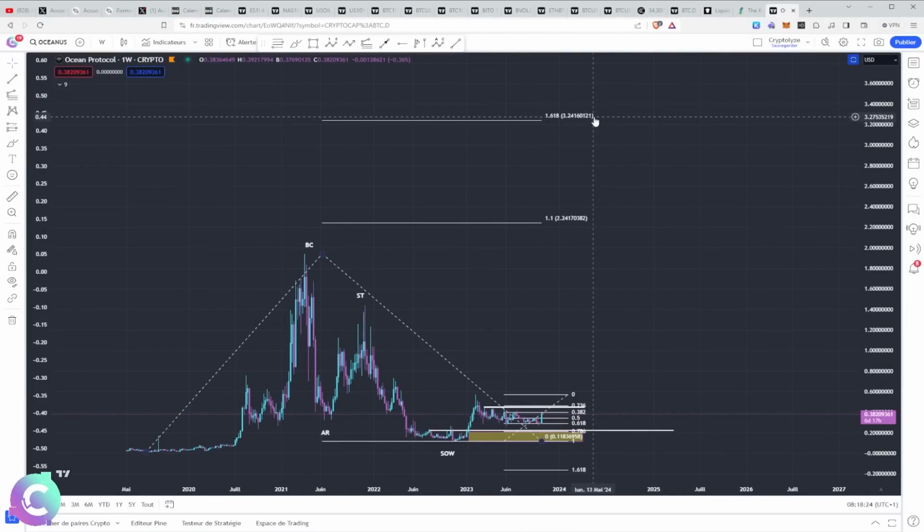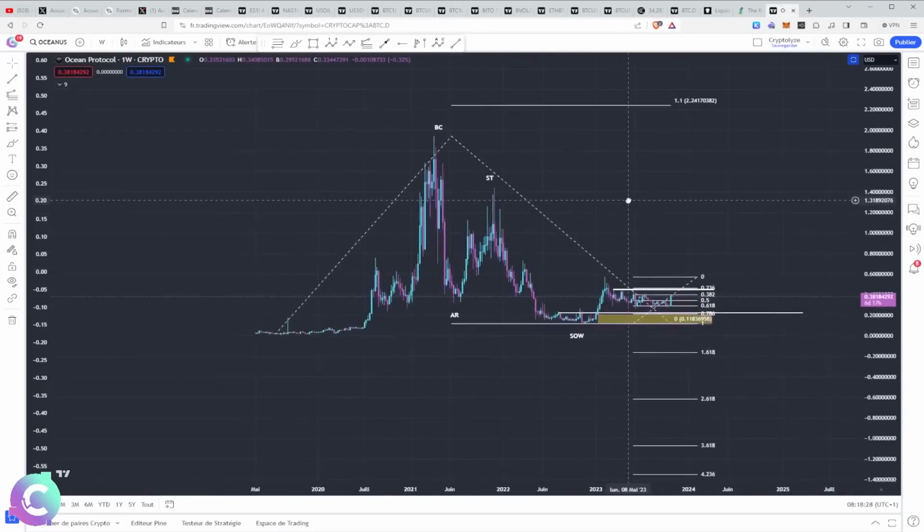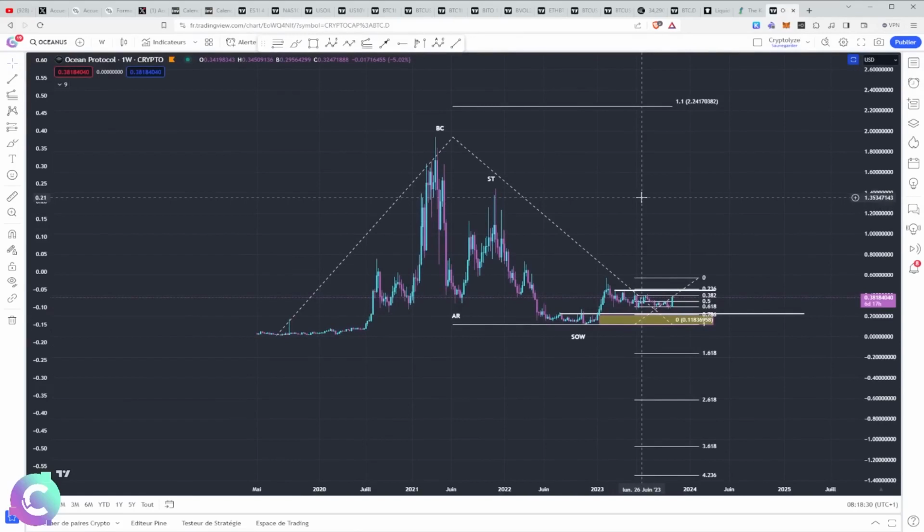So, if we look a little bit at what this corresponds to, on this, we could project ourselves by saying that we are in a wave 1, wave 2 Elliottist, to precisely go for a wave 3. A wave 3 which would seek as a target the 1.618, with Ocean which would go to $3.24, which would still push its market cap to 5 billion, which is not huge when you look at the state of the protocol and the use it could have with the advent of artificial intelligence and the needs linked to it.